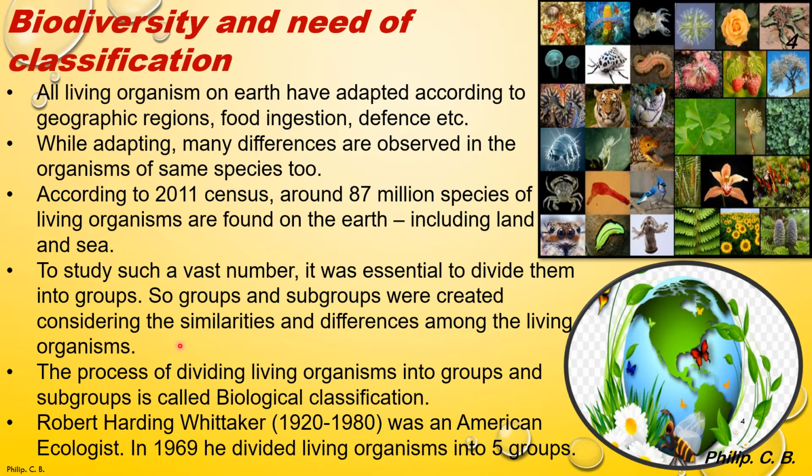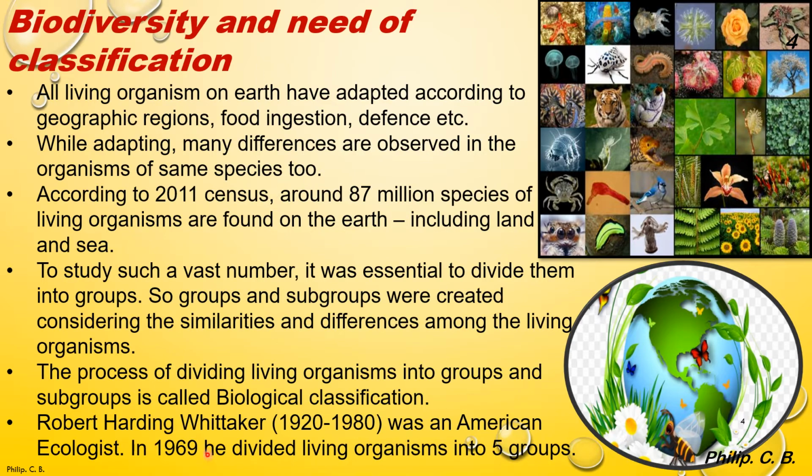So the species were divided into different categories by their similarities and differences, so that they can be easily studied. So groups and subgroups were made. The process of dividing living organisms into groups and subgroups is called biological classification. That is how they are classified biologically.